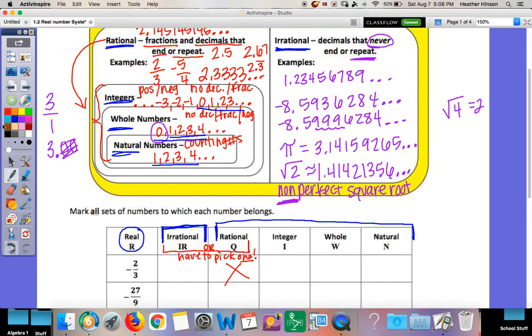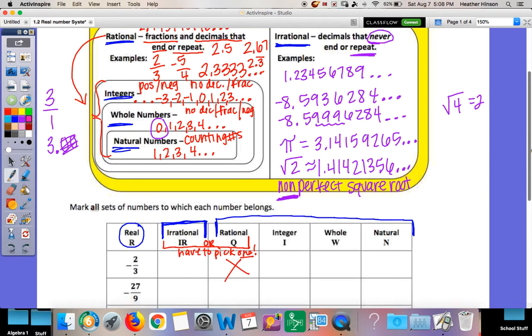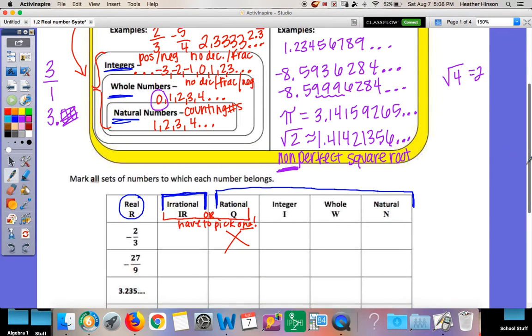But on your integer side, this negative did not carry down. So once I hit a stop on integer, it's not going to carry down to the other numbers as well. I am done. Once you hit a stop on one of these categories, you are done, and you don't have to keep going through the list. If it's not an integer, it's not going to be anything else.